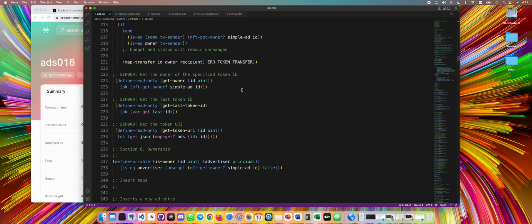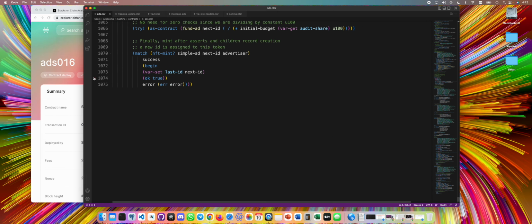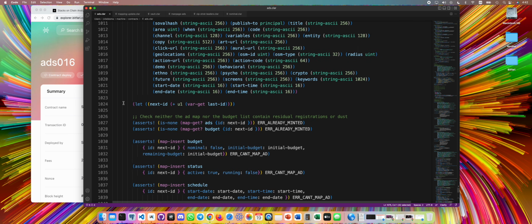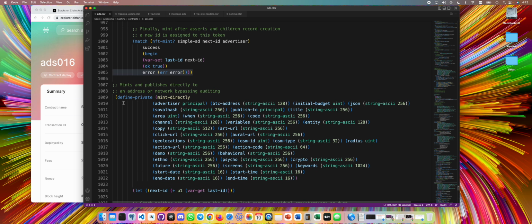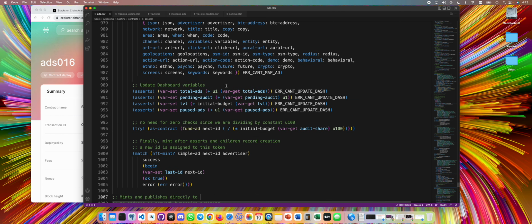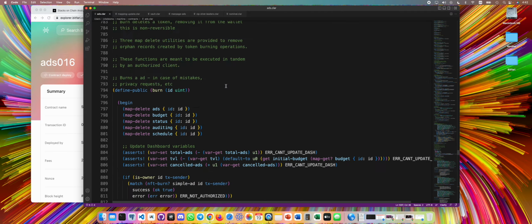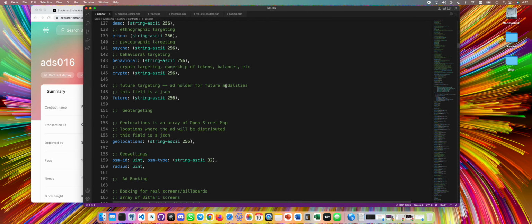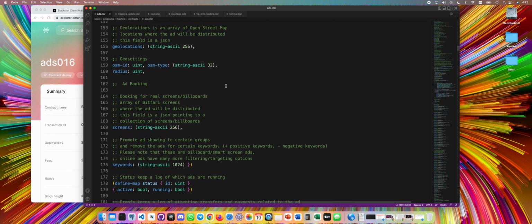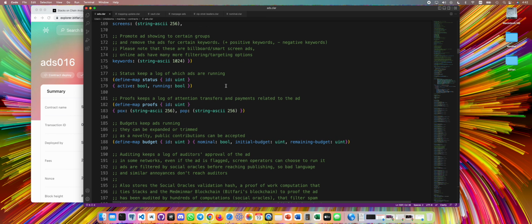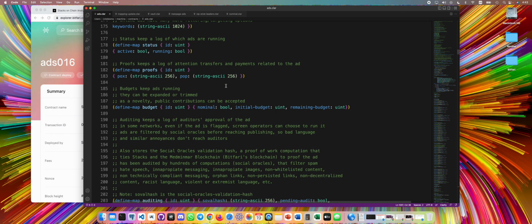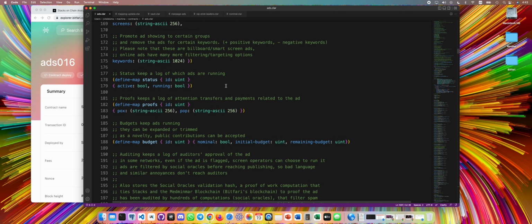As you can see, it's roughly 1,000 lines of code. One of the largest, if not the largest, contract on Stacks. We haven't seen anything larger than this. Very powerful piece of computer code. We went through this contract last week. I think I posted 3 videos on this contract, and I wanted to make this video to give you an